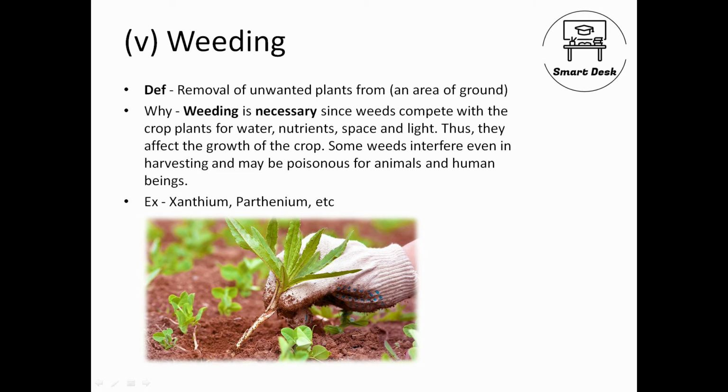Some examples are xanthium or parthenium, etc. There are various kinds of weeds. You can just read it if you want. So after weeding is done, you give proper time for your plants to grow.